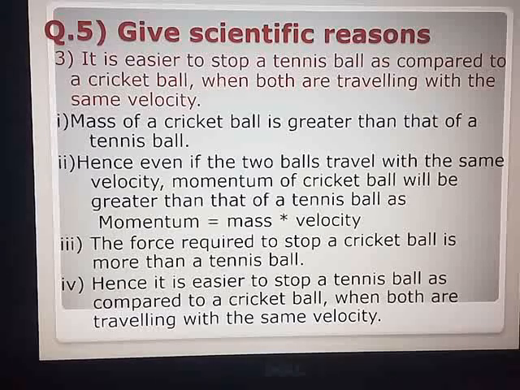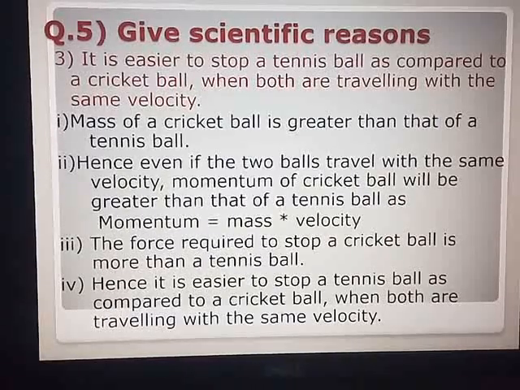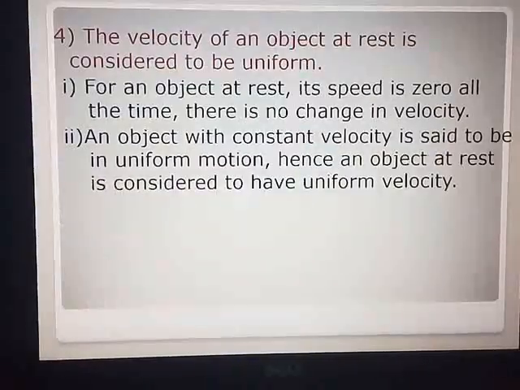Now we are going to the last give reason of our chapter, that is give reason number 4. The velocity of an object at rest is considered to be uniform. You know, when any object is at rest, what happens? There is no change in the speed. That object is in the rest position. Velocity does not change. Speed does not change. Hence, we can say that the velocity is uniform.